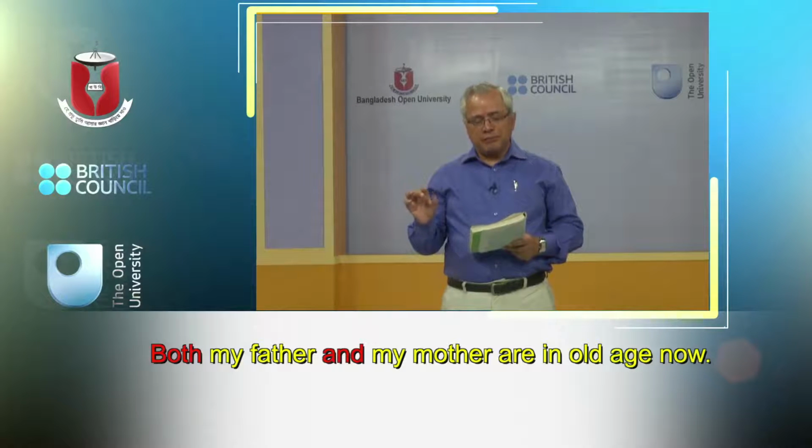So my father and my mother are connected with both and. Remember, when you use both, you should always use and. You should never use to. Okay? So, for example, both Bangladesh and India are overpopulated countries, okay, in this way.